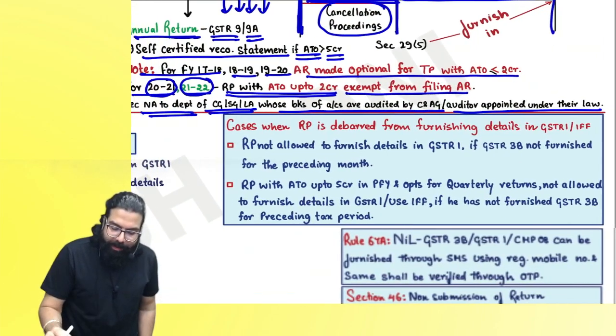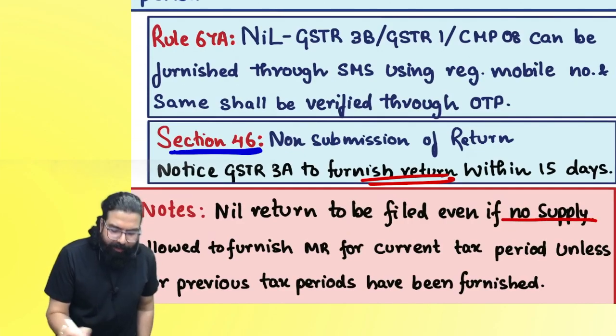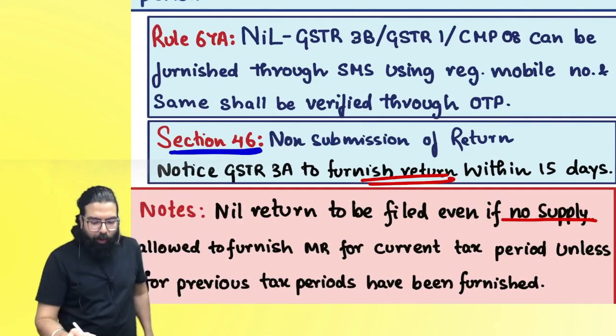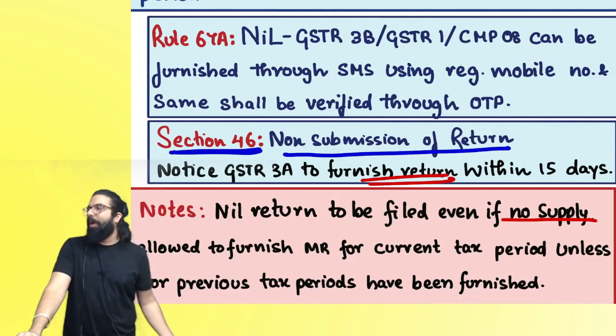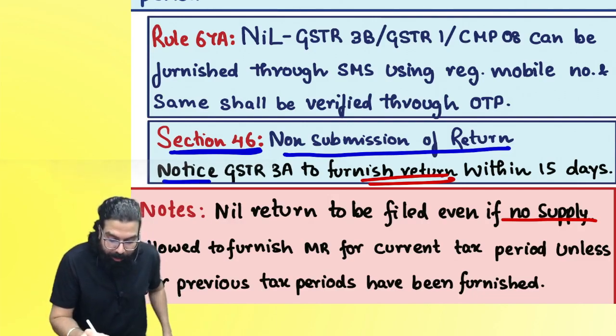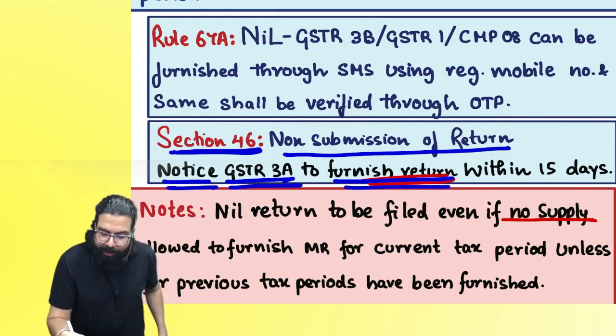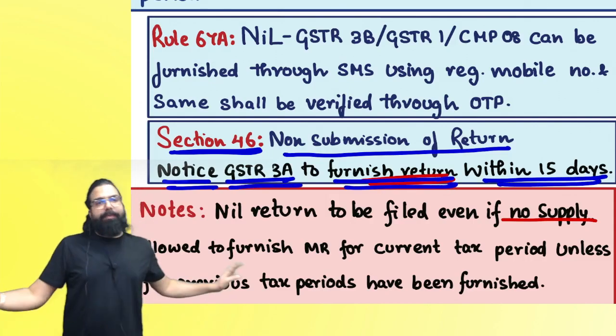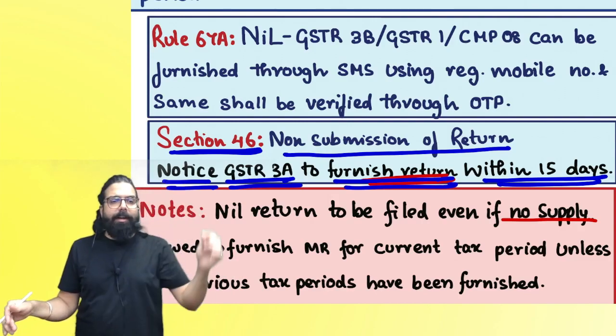Now, section number 46 goes ahead and says non-submission. If you don't file your return, Baba, then they will send you a love letter. What is the love letter? Notice. Everyone, notice in GSTR 3A that you furnish your return within how many days? 15 days. Are we all 100% clear till here? Can we go ahead?